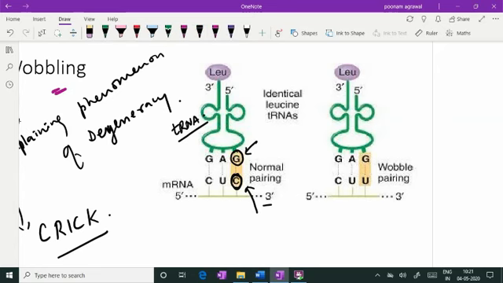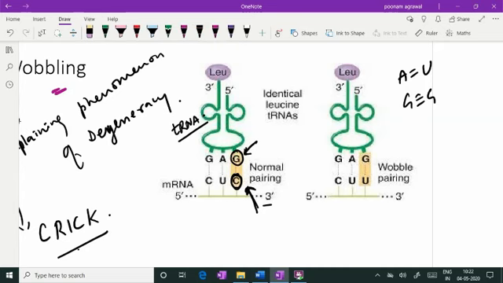Wobbling means non-Watson-Crick pairing. The Watson-Crick pairing rule is not strictly followed. What is the Watson-Crick pairing rule? That A will pair with U, C will pair with G. That is the pairing rule. See, at the first two nucleotides in the mRNA, the pairing rule is very well followed. But Crick said that this is the wobbling nucleotide.